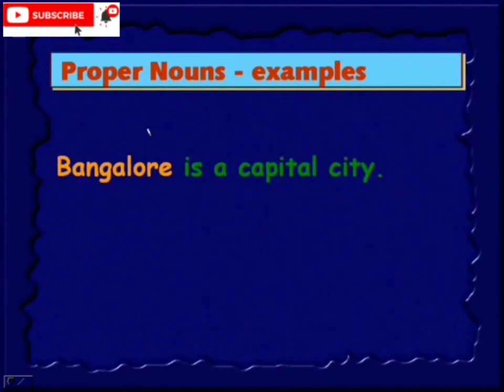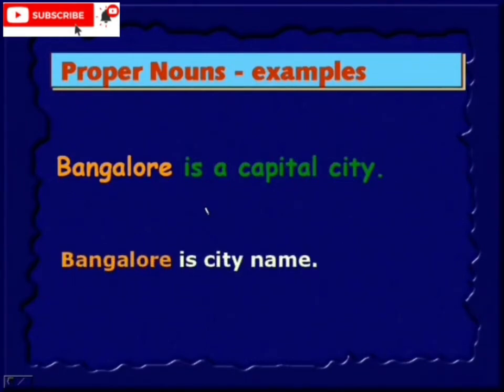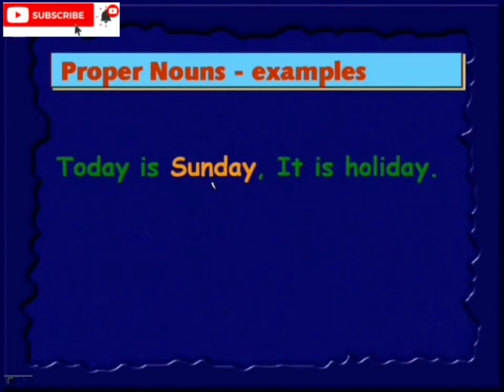Bangalore is a capital city. When it's Bangalore, this is a particular place. Therefore it is a proper noun. It's a particular city. The moment it's Bangalore, you know, it's in India, it's in Karnataka. So this is a particular place, therefore it is a proper noun.